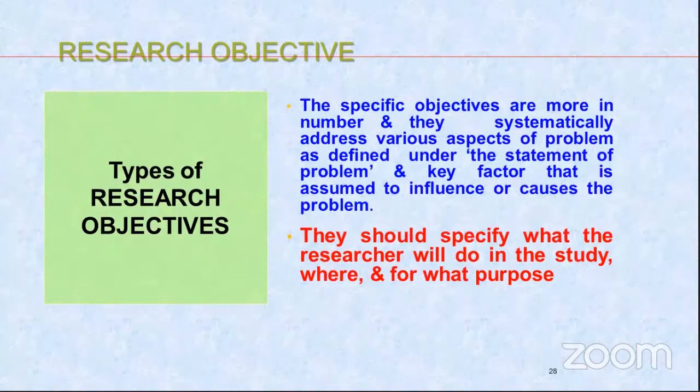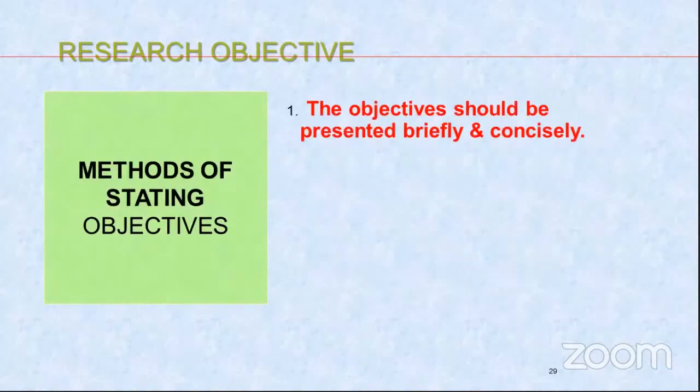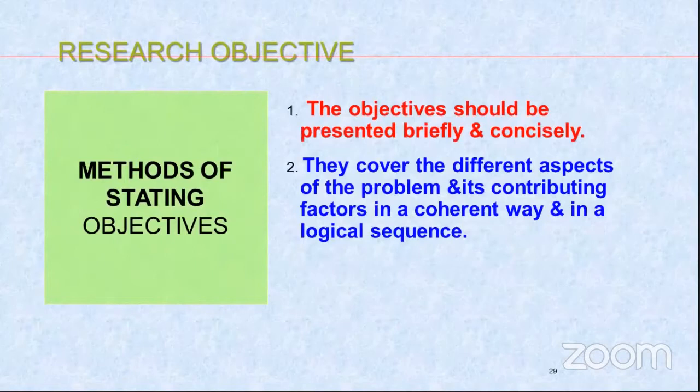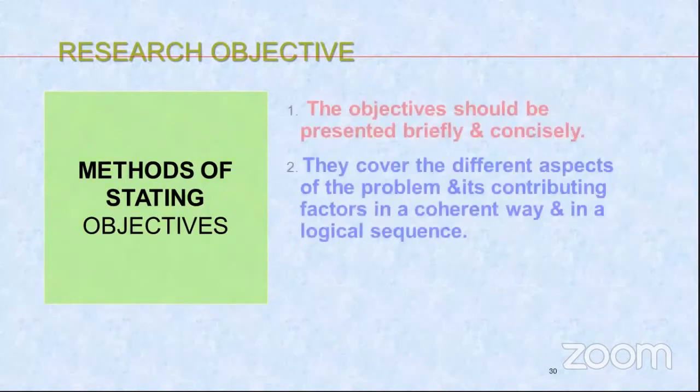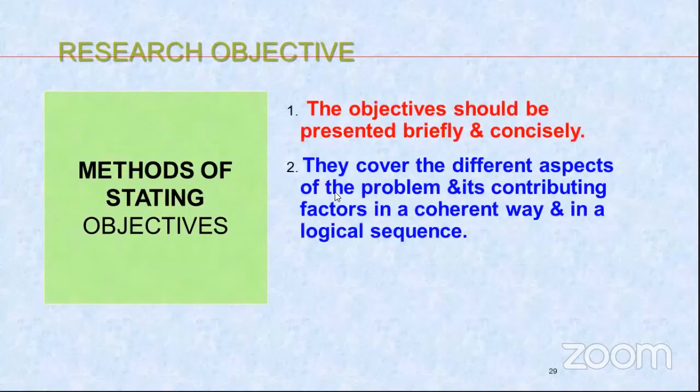So general will do an overall analysis including few variables, but specific will do a detailed analysis including multiple variables. The objectives should be presented clearly and concisely. They cover different aspects of the problem and its contributing factors in a coherent way and in a logical sequence.